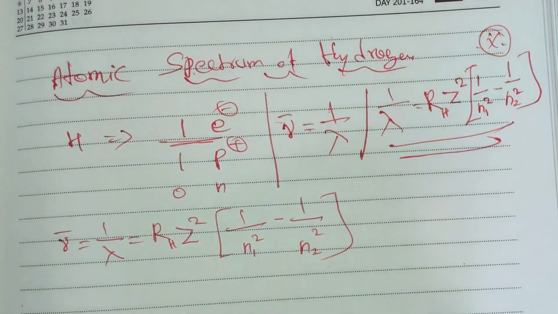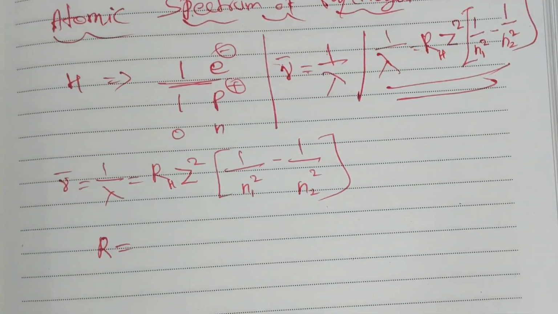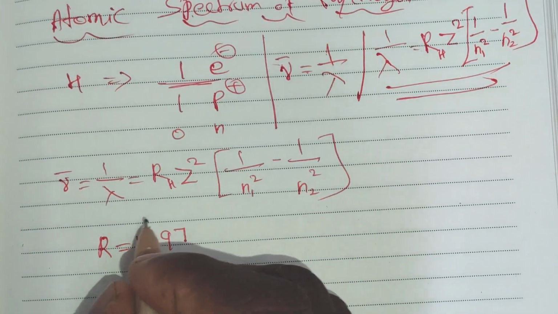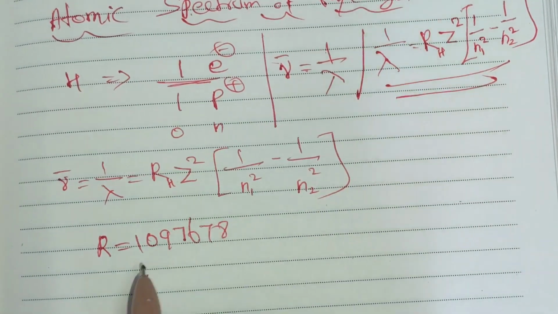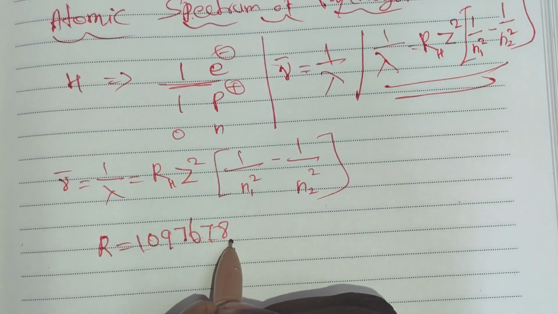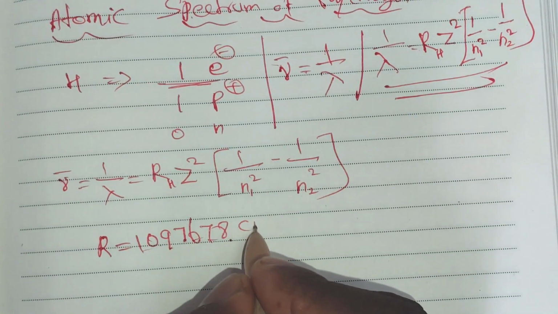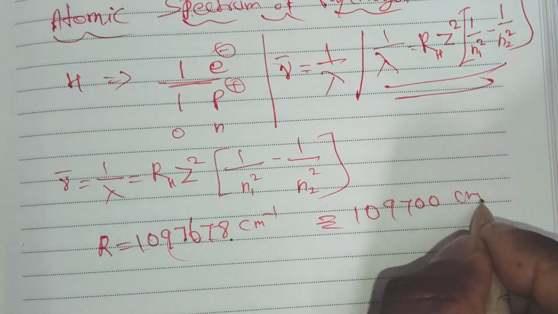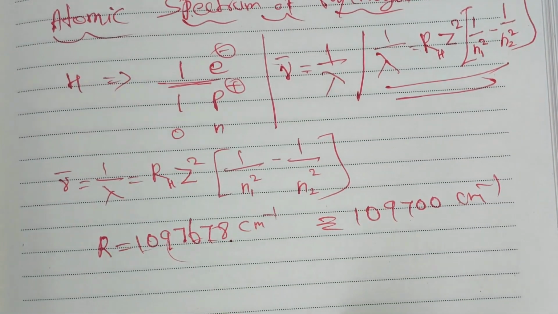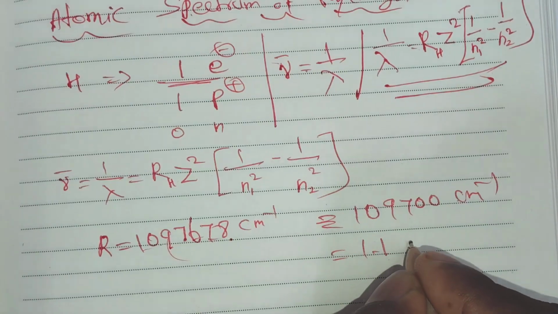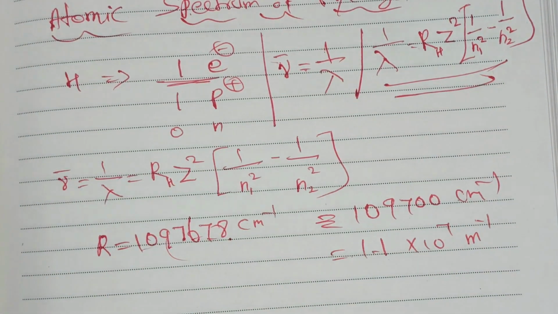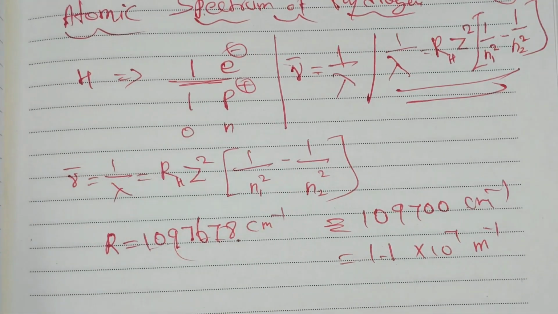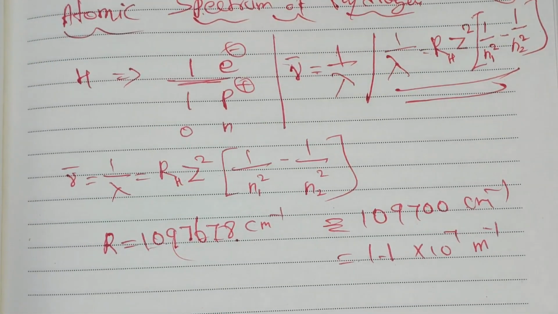Here the R value is the Rydberg constant, R equal to 1097678, so you can memorize it or keep it in your mind. It is in centimeter inverse, or we can round this value to 109700 centimeter inverse. Similarly, another value is 1.1 into 10 to the power of 7 meter inverse. These values are very important for calculating problems, because sometimes the Rydberg constant value is not given, so we should keep it in our mind.